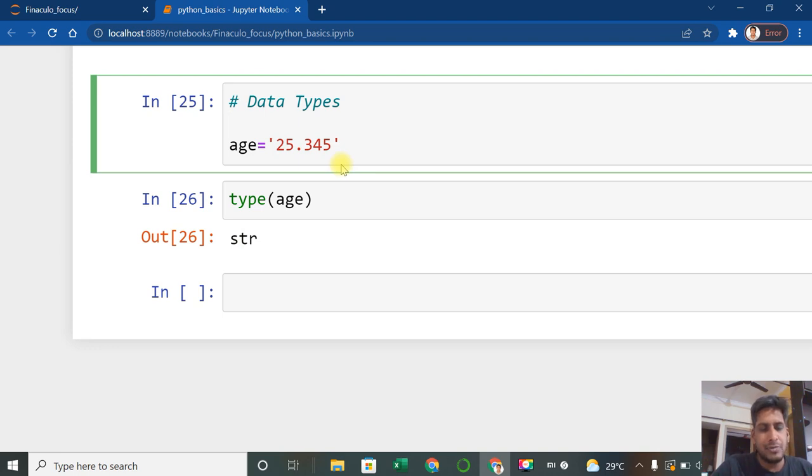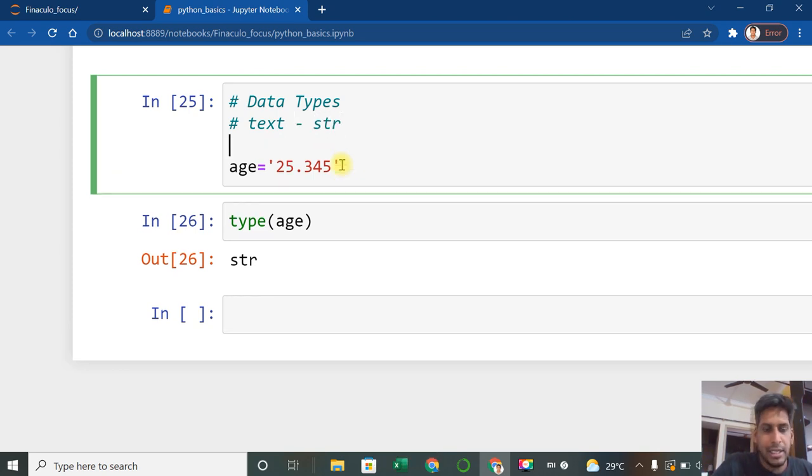Which are the data types we have? The first is text, called str, string. The second data type is numbers. Numbers can be categorized into integer and float.